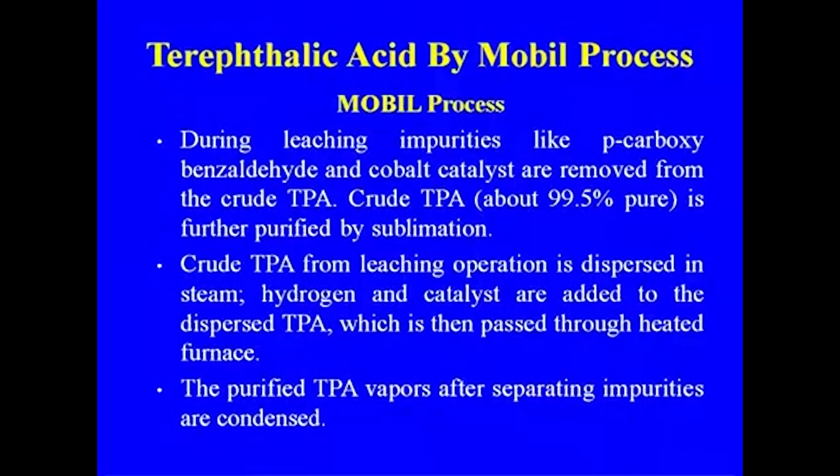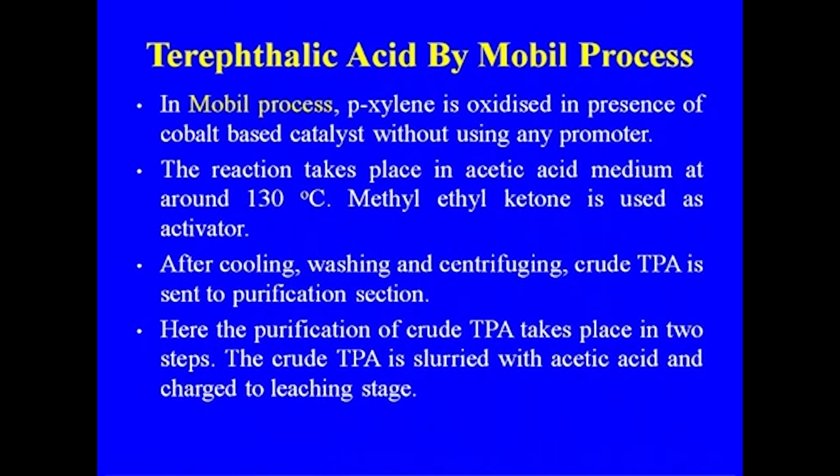During leaching in the Mobil process, impurities like para-carboxybenzaldehyde and cobalt catalysts are removed from the crude TPA. Crude TPA is further purified by sublimation. So let us first discuss this Mobil process.